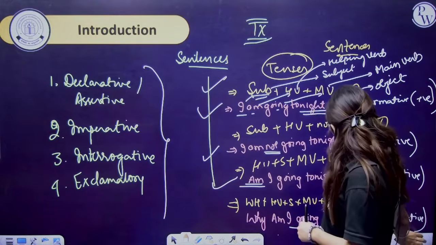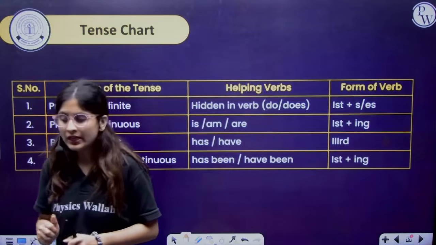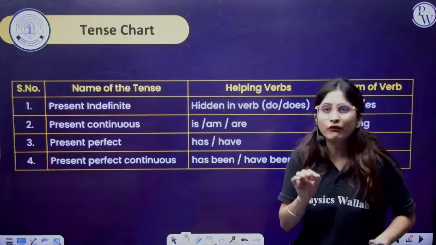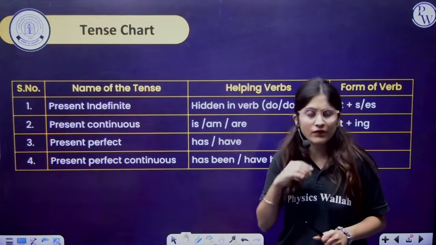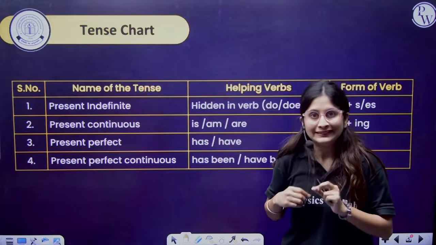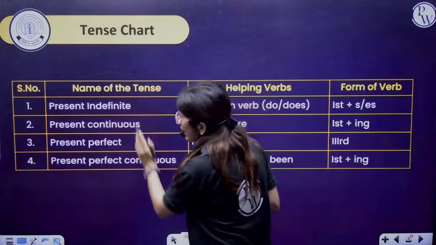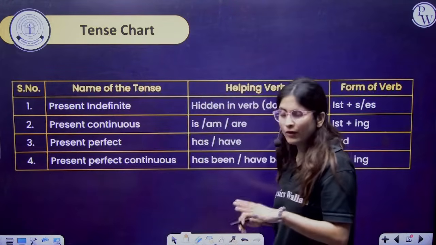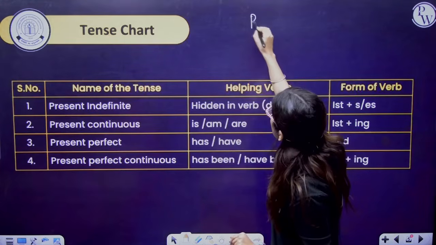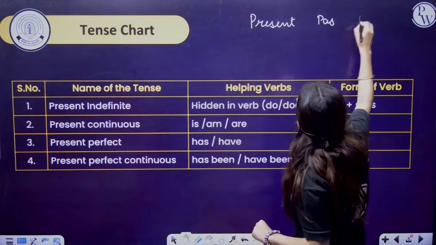Fine. So now I'm talking about the tense chart. If we are discussing the tense chart, we have to go through every type of helping verb and main verb. Okay, so let us see the tense chart. See, there are 4 types of tenses in a particular head. For example, there is a kind of present, there is a kind of past, and there is a kind of future.